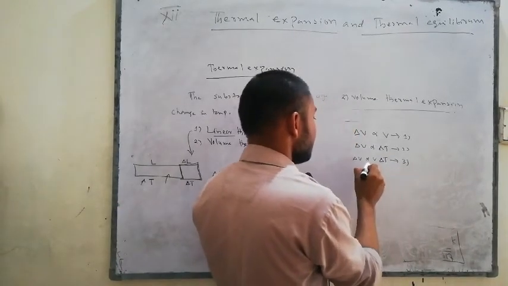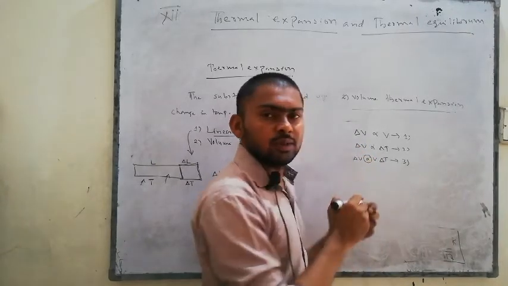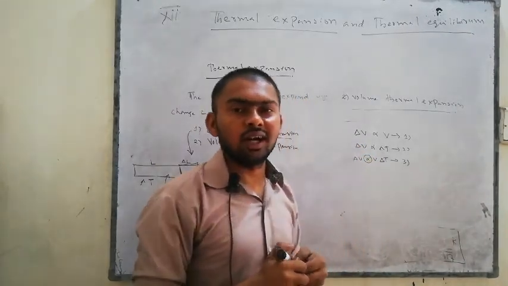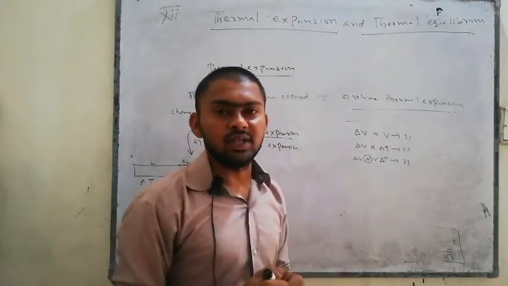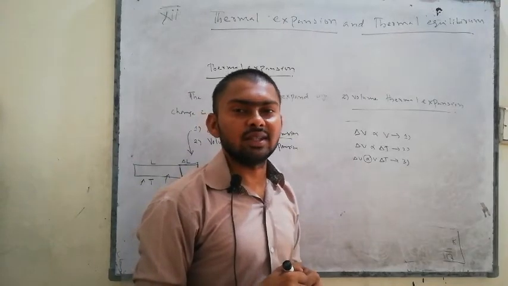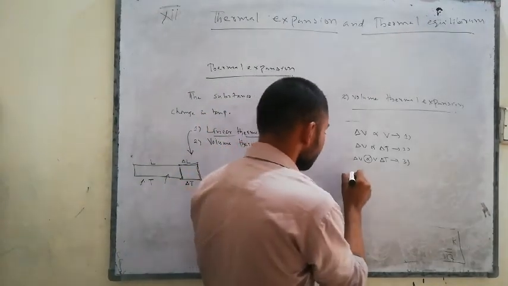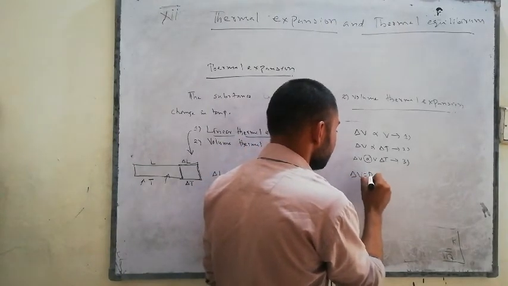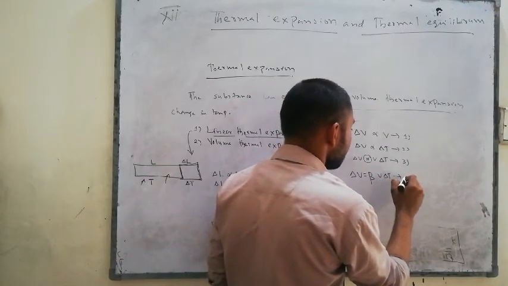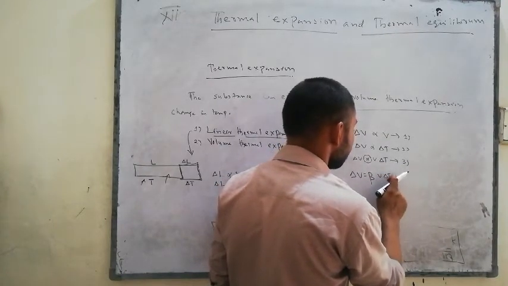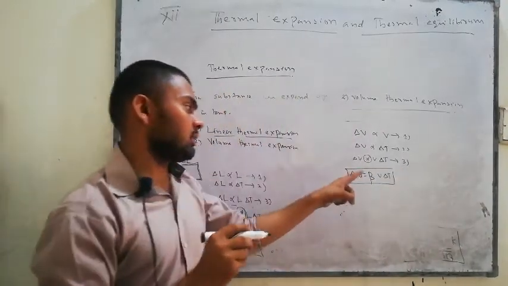Now there is also a proportionality sign. If we remove this proportionality sign, we introduce a new constant, beta, and beta is known as the coefficient of the volume thermal expansion. So this is the formula of the volume thermal expansion.